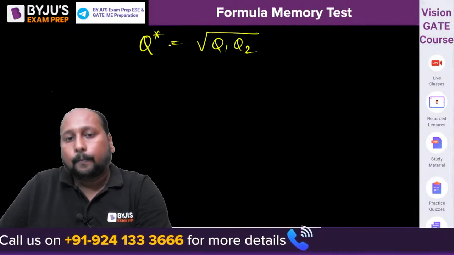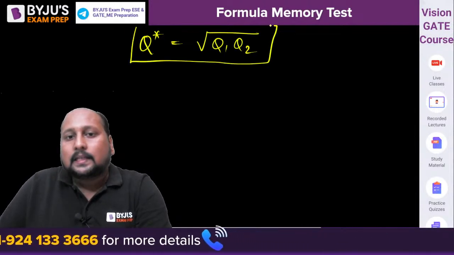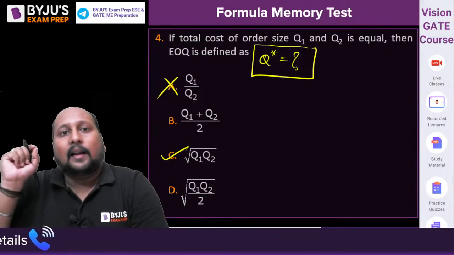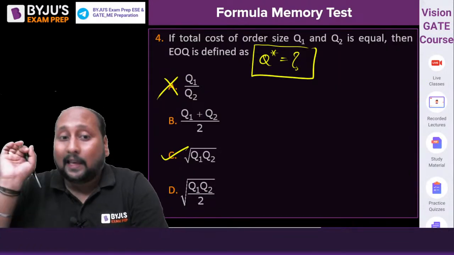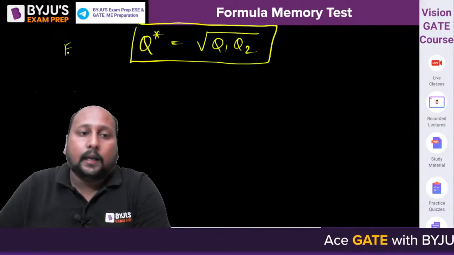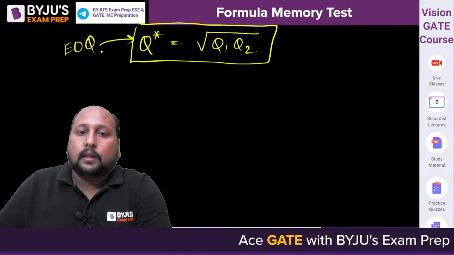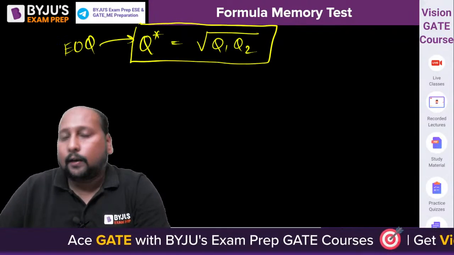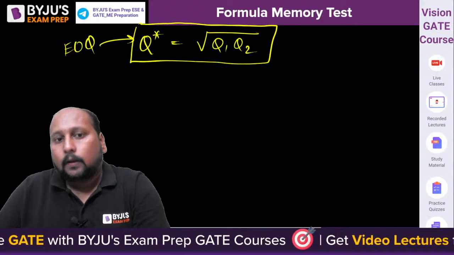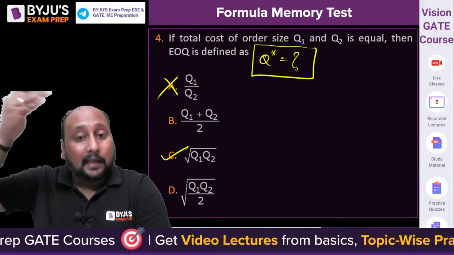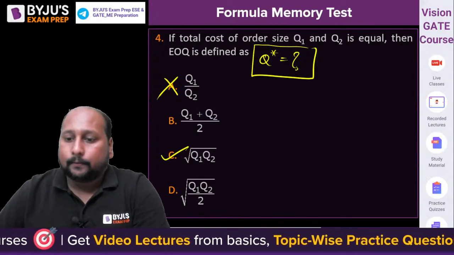That simply means अगर कभी भी दो particular order size पे if you are having the total cost to be equal, we can directly say the economic order quantity will be equal to the geometric mean of the two order sizes, that is root of Q1 into Q2. From that formulation, we are able to get the economic order quantity. Is this clear?